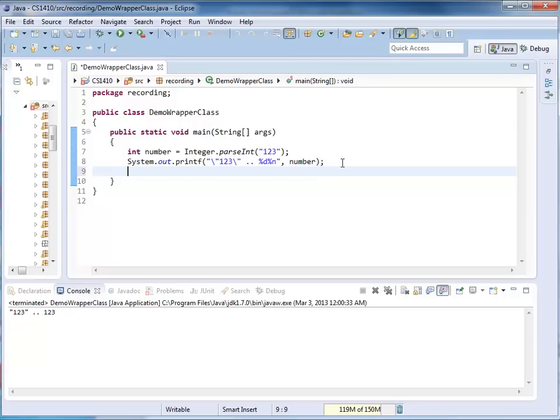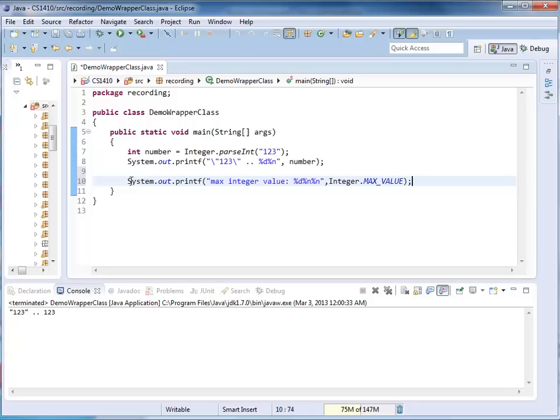It also has constants, for example, a constant called MAX_VALUE. This time I'm just copy pasting the code in here. You can see we have the max integer. I'm providing my value in 2 new lines, and here is my constant MAX_VALUE. It's a static constant that I call on the type.